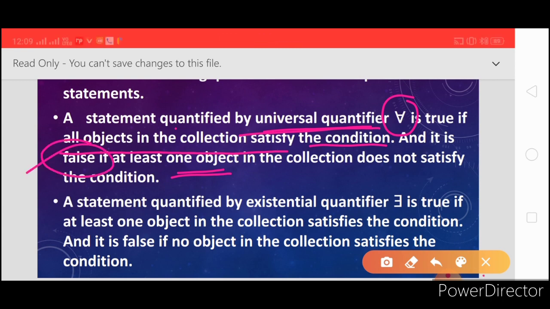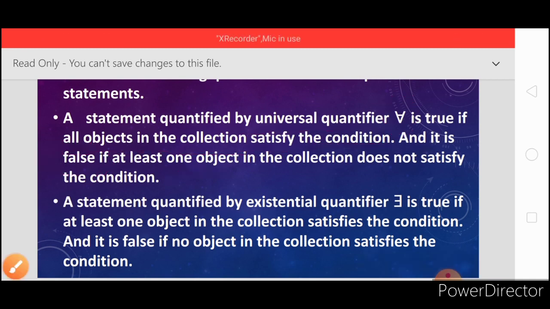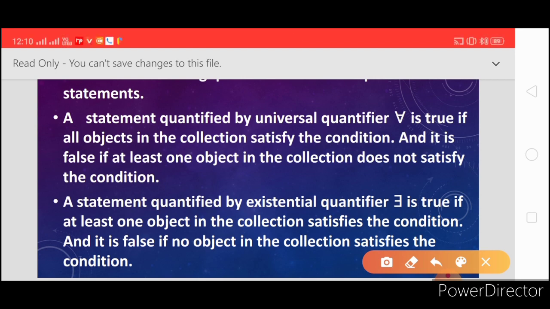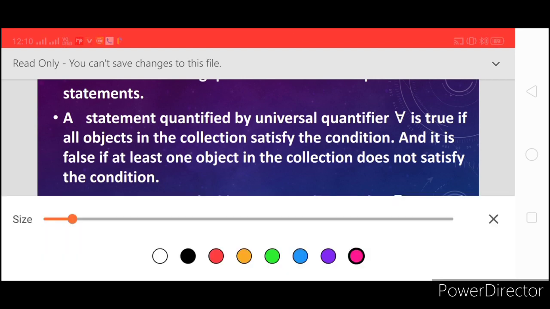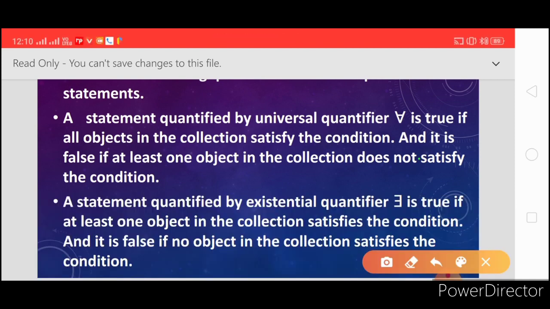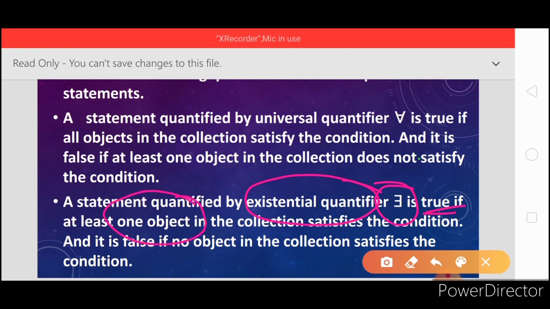Okay, and now the statement quantified by the existential quantifier. When a statement is quantified by the existential quantifier, using this symbol, it is true if at least one object, minimum one of the objects, satisfies the condition.